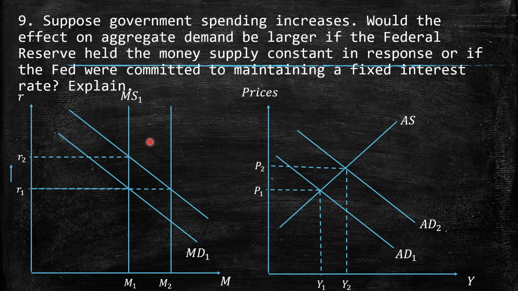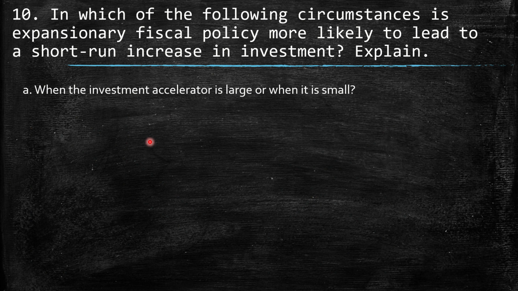Well, it should be done by expanding the money supply to money supply 2, keeping R1 exactly the same, and as a consequence there is no crowding out effect. We know that there is going to be exactly the same level, and then AD2 should be reached.